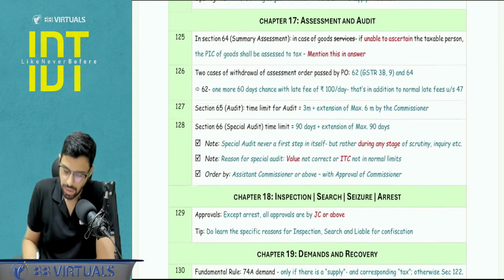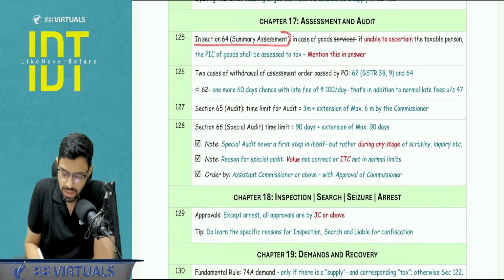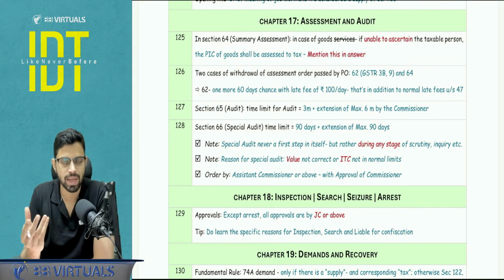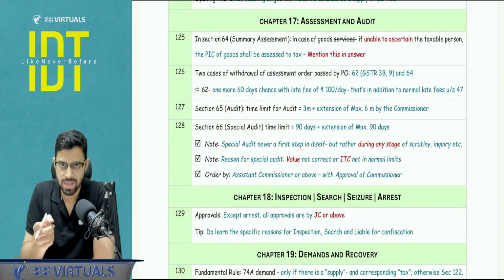Okay, next. Chapter number 17, assessment and audit. Certain points to be noted. In section number 64, from that point of view, that is the summary assessment. They sometimes ask that is it necessary that the order is passed against the taxable person?